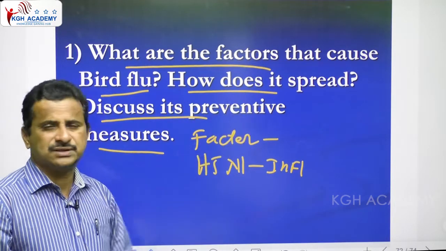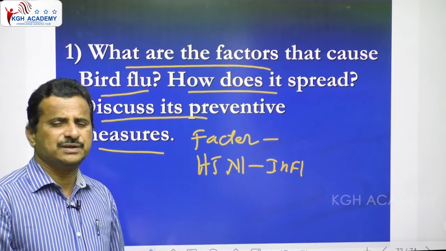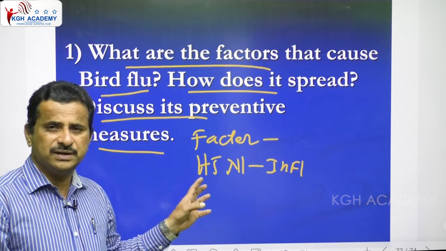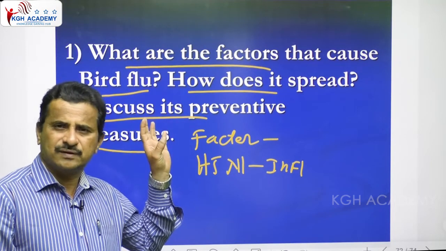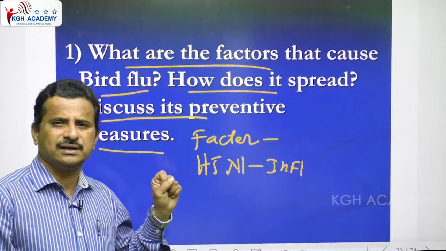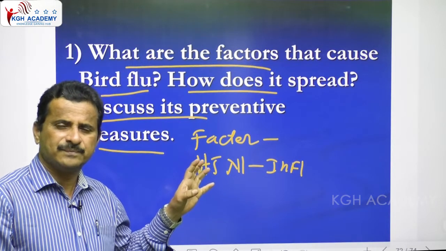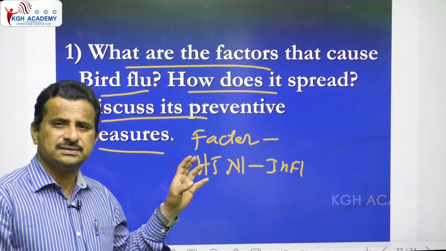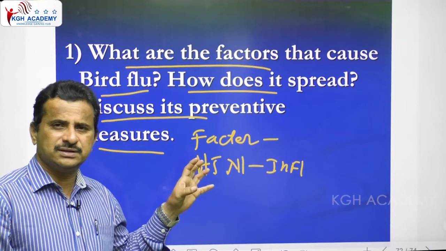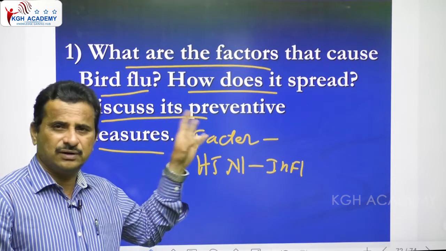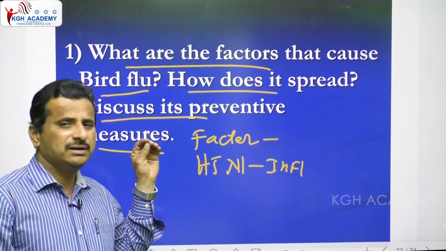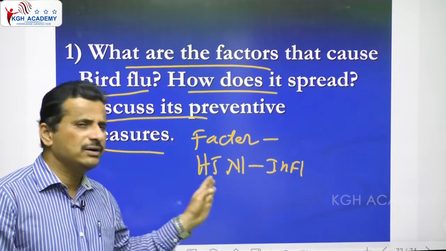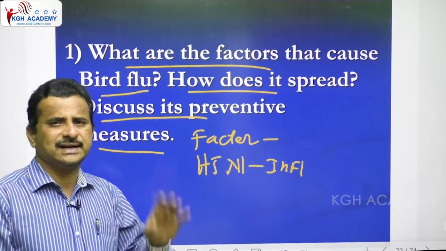How does it spread? Mode of transmission, or bird flu spreads through the following methods. Like this, the question itself contains the side heading, or you use the words which are present in your question. So here, mode of transmission, or bird flu spreads through the following ways. This is the second side heading.